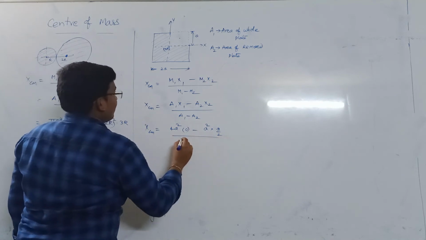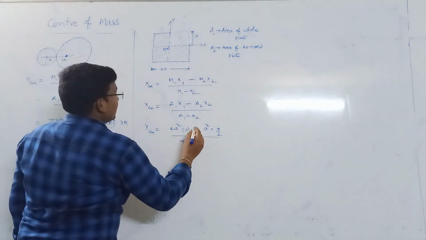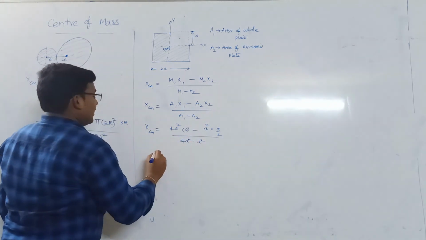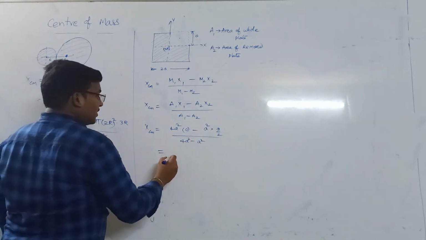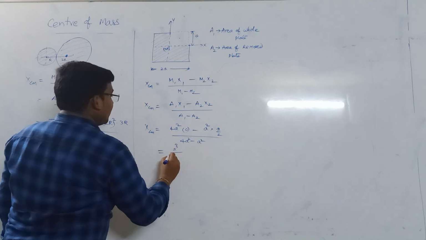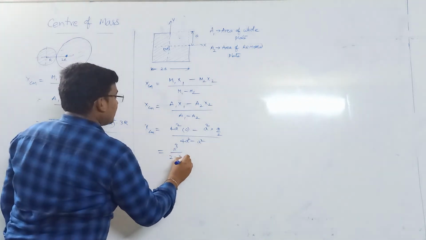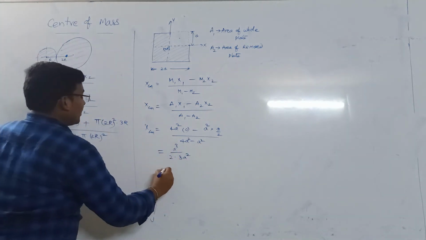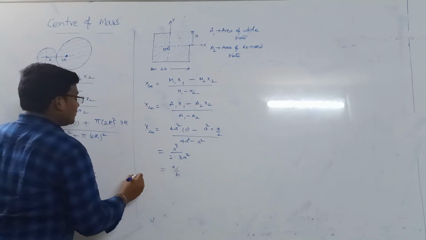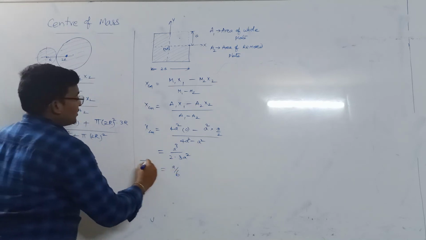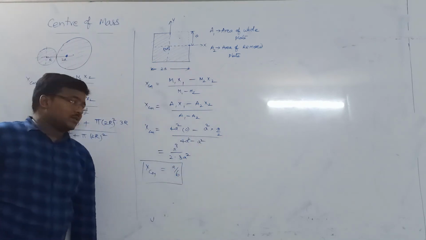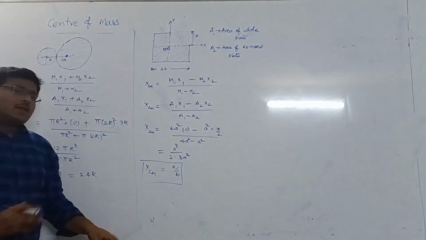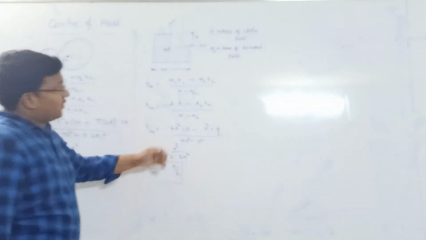Divided by A1 minus A2. Hence it is 0 minus a cube by 2, divided by 3a square. So a cube by 2 into 3a square gives a by 6. So the center of mass will be somewhere here, at a by 6. This is x. In the same way we can find out y also.